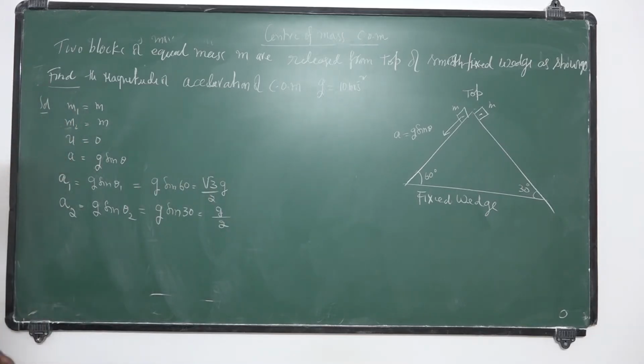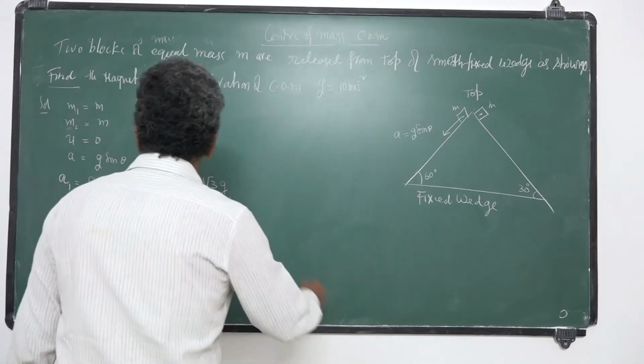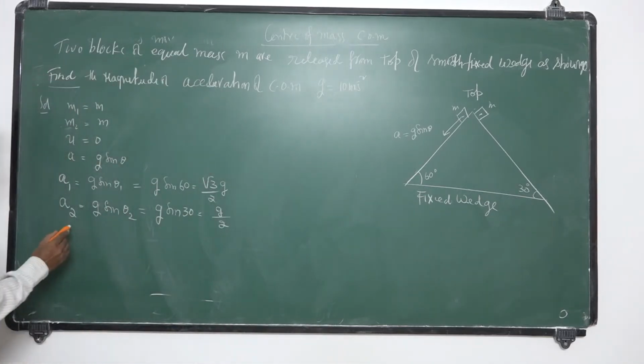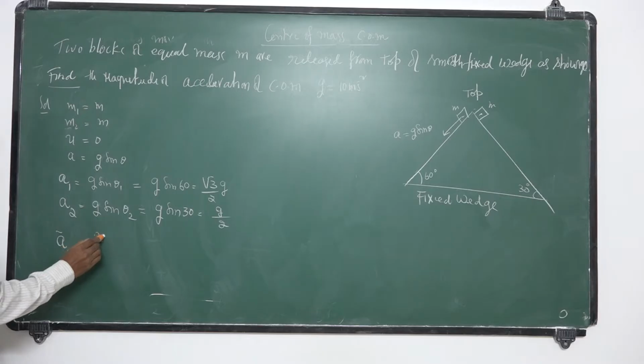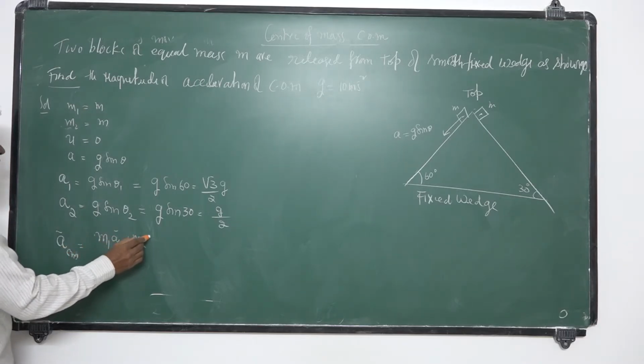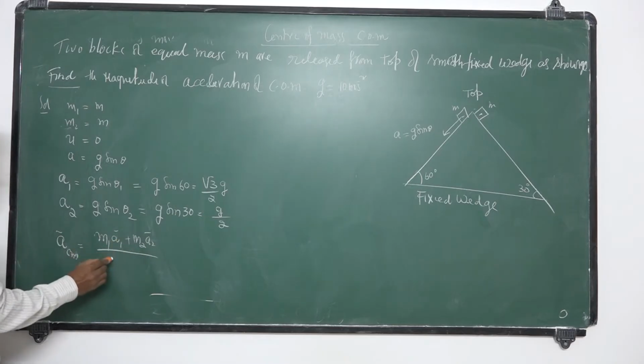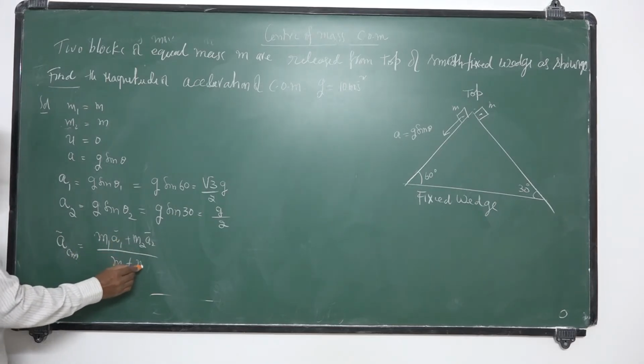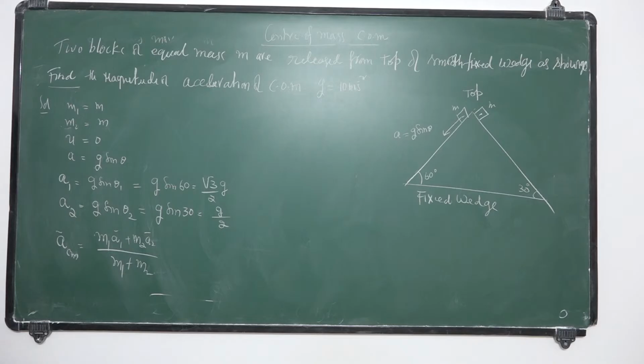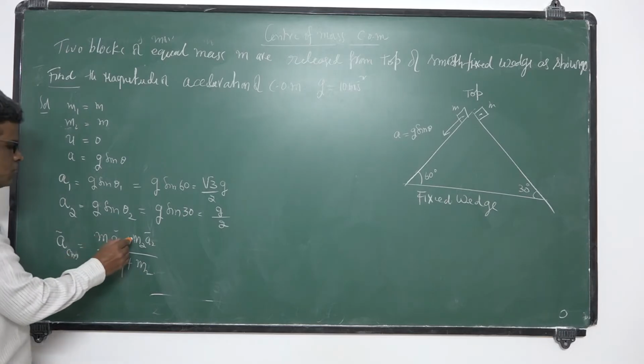Okay. So we want the acceleration of center of mass. It is given by the formula: A COM is equal to m1 a1 bar plus m2 a2 bar by m1 plus m2. We have this formula for acceleration of center of mass. Since these are vector quantities, you have to add these two.